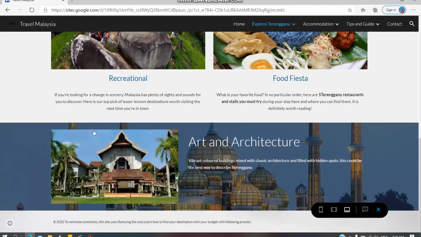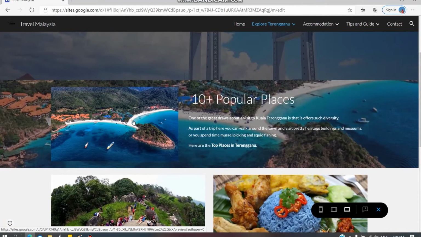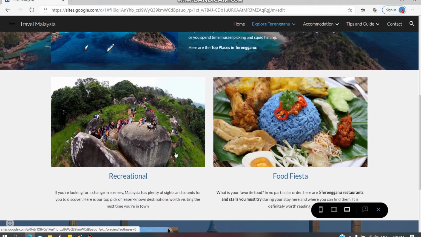For the first and the third one, there will be a picture floating at the left, and the title and description floating at the right. For both of them, there will be a background covering the section. In the middle there will be recreational and food fiesta.